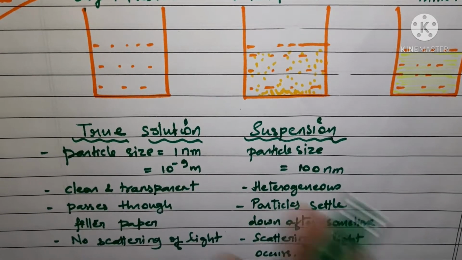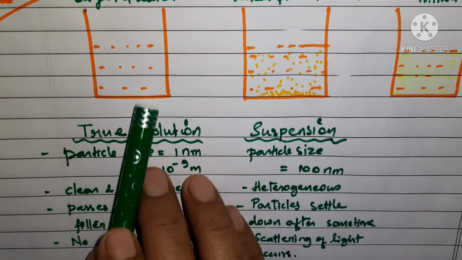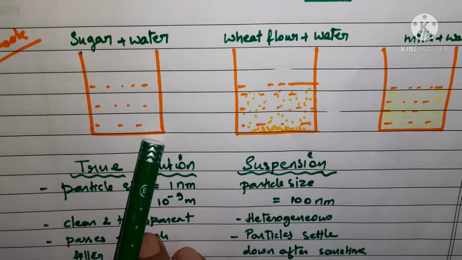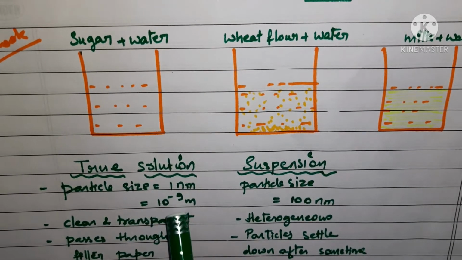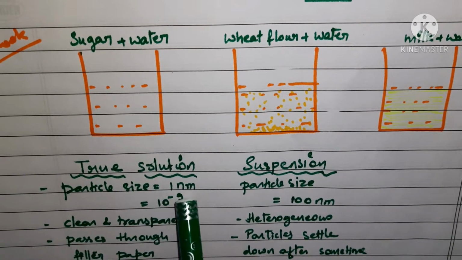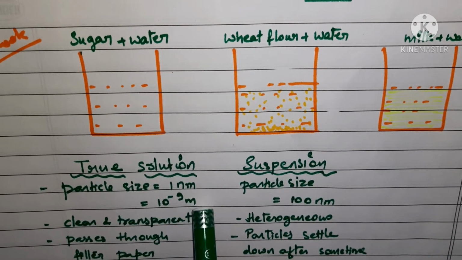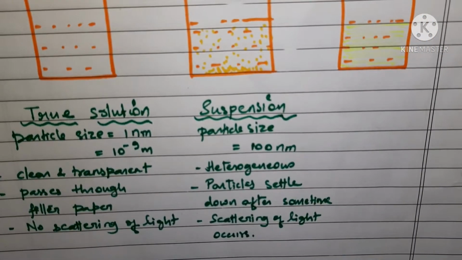So there was no scattering of light by the particles of this sugar solution, because the particles were very, very small, almost equal to 1 nanometer, which is 10 to the power minus 9 meter, which is extremely small.